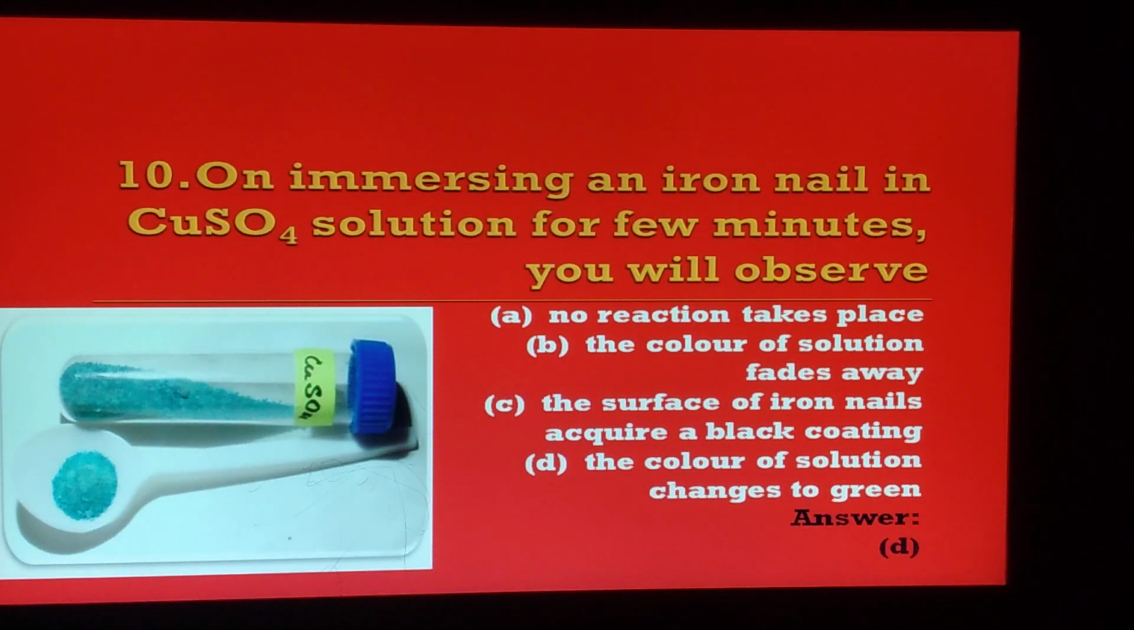The tenth one: on immersing an iron nail in copper sulfate solution for a few minutes, you will observe: no reaction takes place; the color of solution fades away; the surface of iron nail acquires a black coating; the color of solution changes to green. Of course, the last option is the correct option, that is, the color of the solution changes to green.